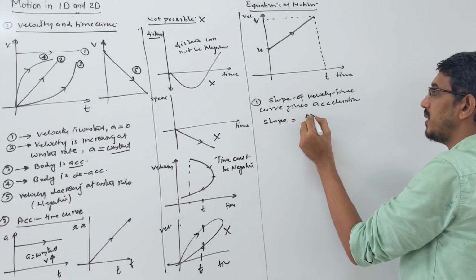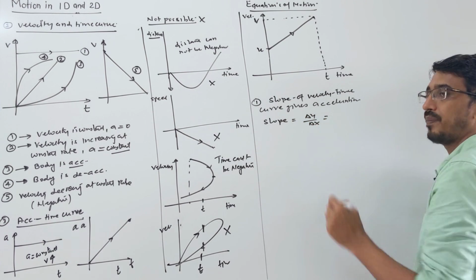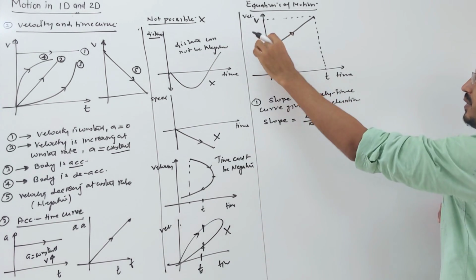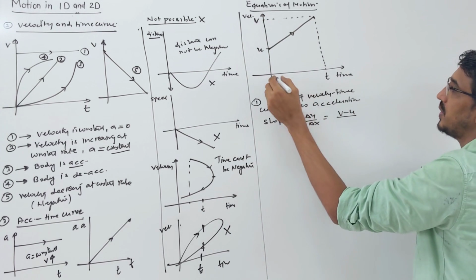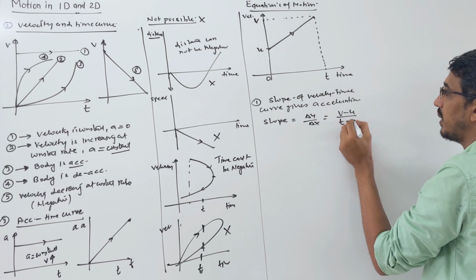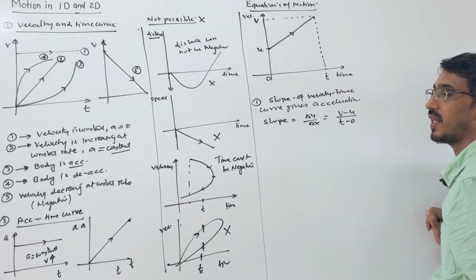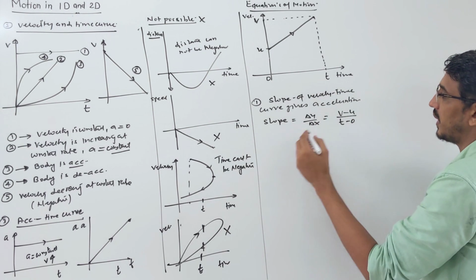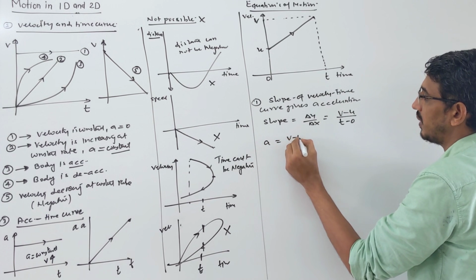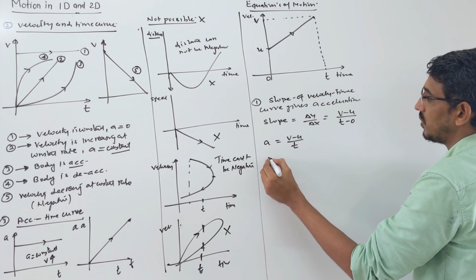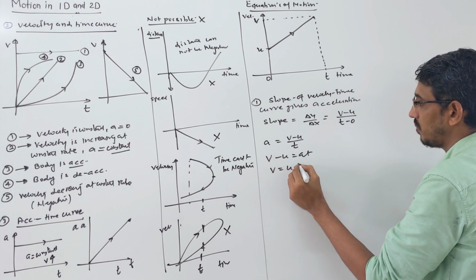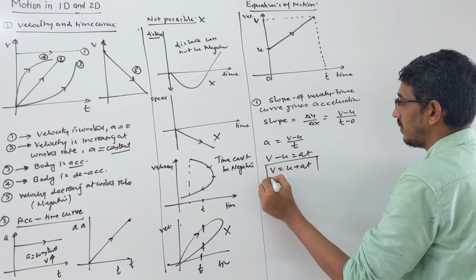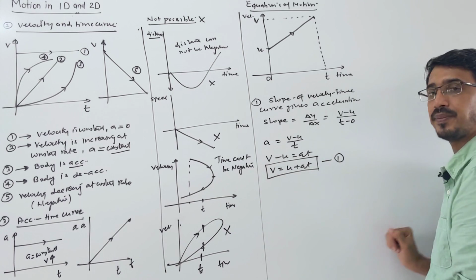What is the slope of this given curve? Slope is change in y by change in x, right? What is the change on the y side? You are going from u to v, so the change becomes v minus u. What is the change here? You are going from 0 to t, so t minus 0, and this is equal to acceleration, because slope gives acceleration. So a is equal to v minus u by t. So this is your first equation of motion: v minus u is equal to at, v is equal to u plus at. That's the first equation of motion, which we already know, right?